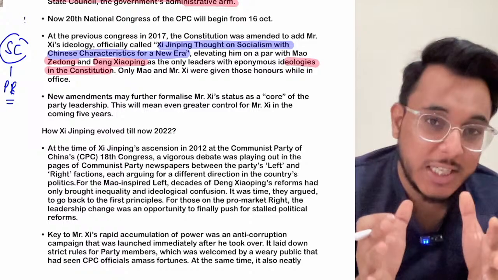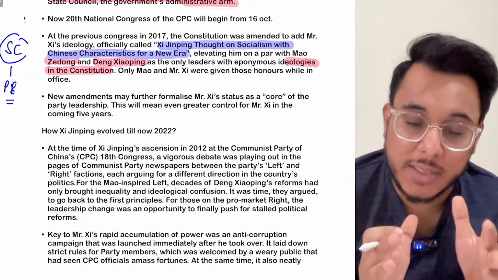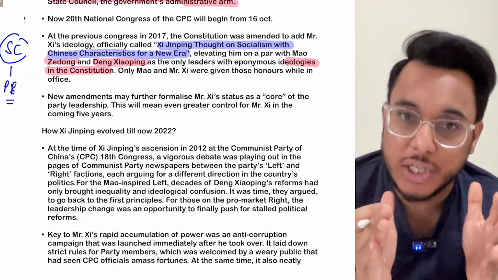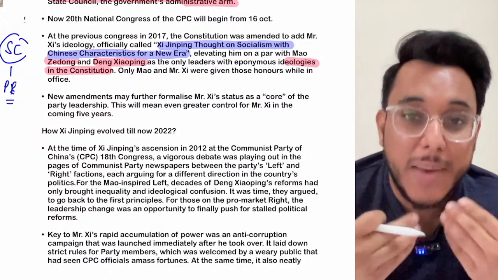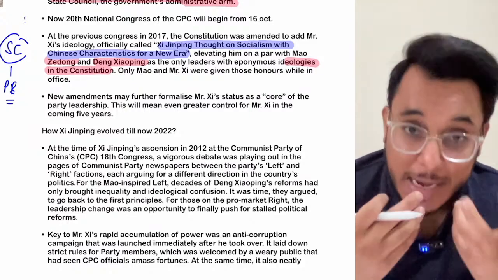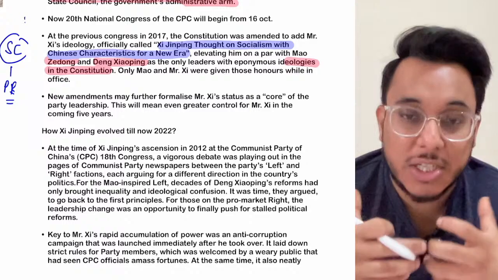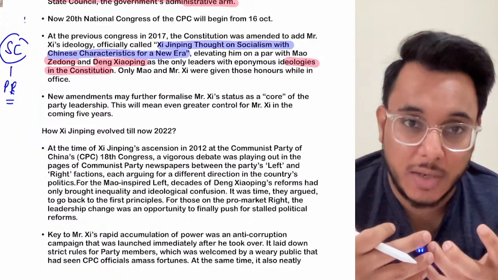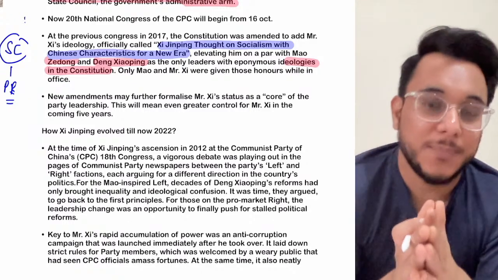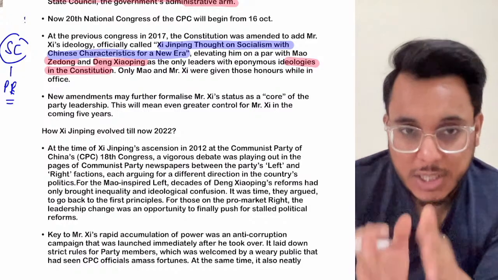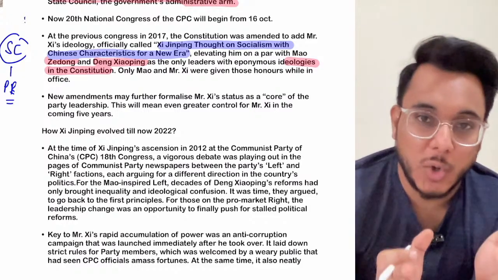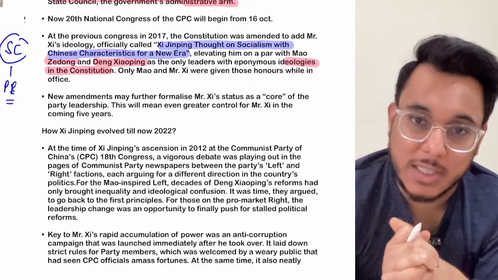Now what is Xi Jinping's thought on socialism? Basically, according to Xi Jinping, socialism will be strengthened by making China an economically sound nation. Are you getting it or not? So basically, this is Xi Jinping's ideology that got added into the constitution, in the previous National Congress session.